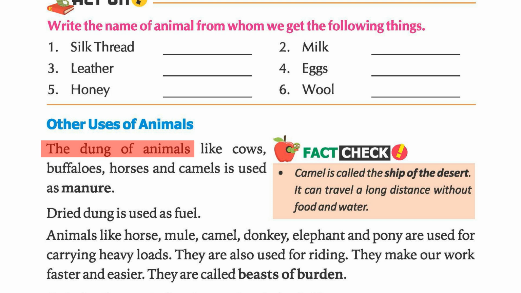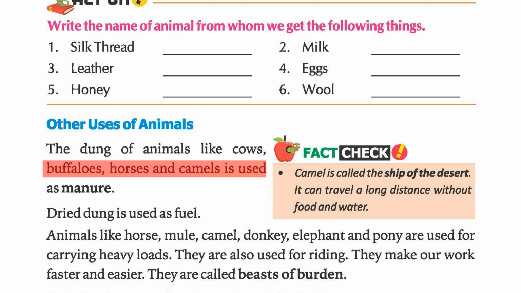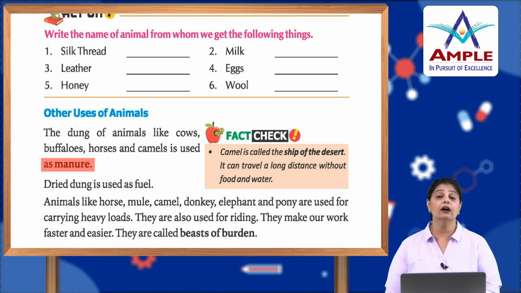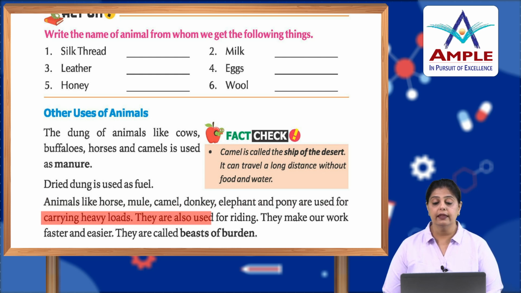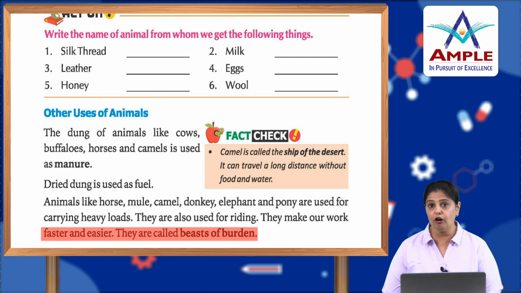Now let's look at the other uses of animals. The dung of animals like cows, buffaloes, horses and camels is used as manure. What is the dung? It's the waste, the body waste of the animals. So it is used as manure. Dried dung is used as a fuel. Animals like horse, mule, camel, donkey, elephant and pony are used for carrying loads. They are also used for riding. They make our work faster and easier. They are called beasts of burden.